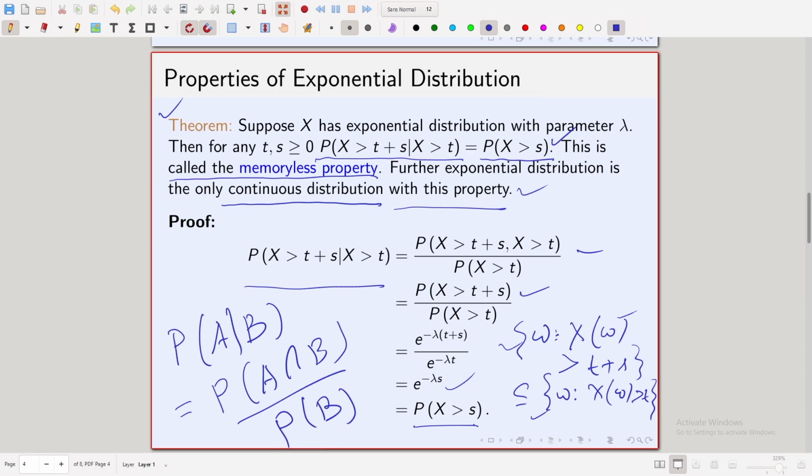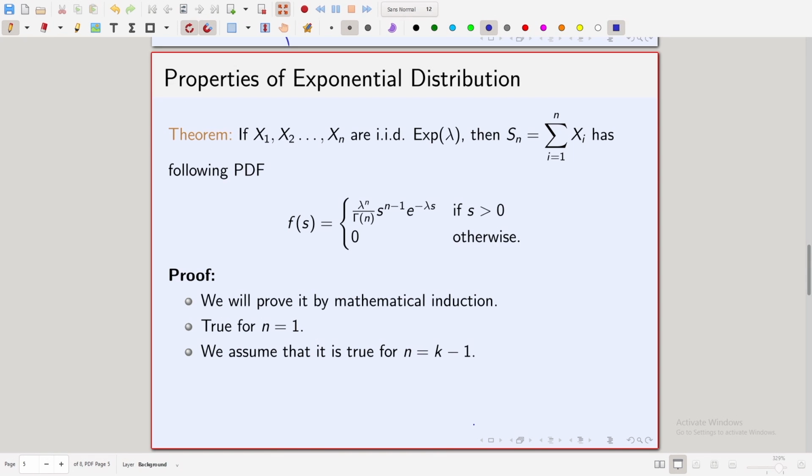If, given that an electric bulb has survived for t units of time, you are asked what is the probability that it will survive for s additional units of time, that is the same as asking what is the probability that a new bulb will survive s units of time. That is the memoryless property in a real life situation, provided you are told that the lifetime of the electric bulb follows exponential distribution with some parameter lambda strictly greater than 0.